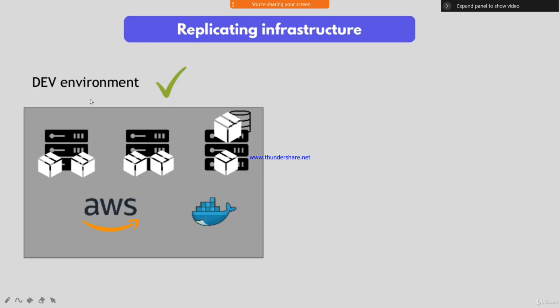Coming to environments, we have different types of environments like dev environment, QA environment, staging environment, pre-staging environment, and UAT environment, and finally it goes to the production environment. If we need to do the same steps for all the environments, it takes too much time. Yes or no? Once one environment is set up properly, you can take that complete script and set up the remaining environments also. It is not required to do it one more time.